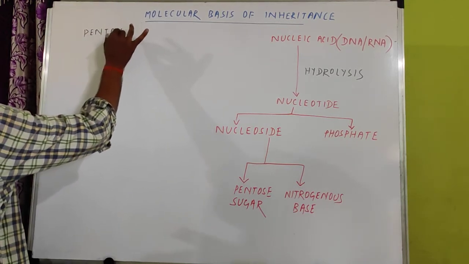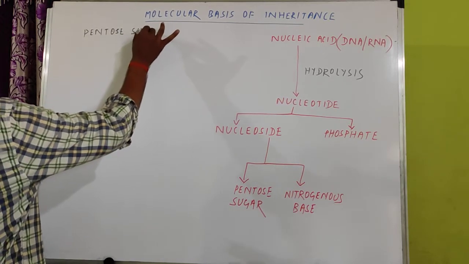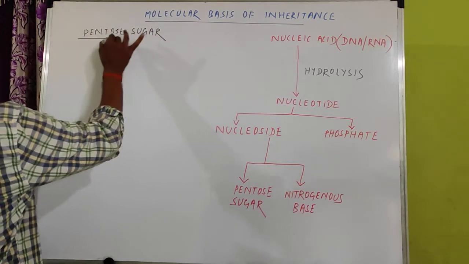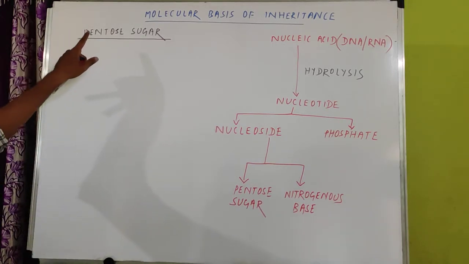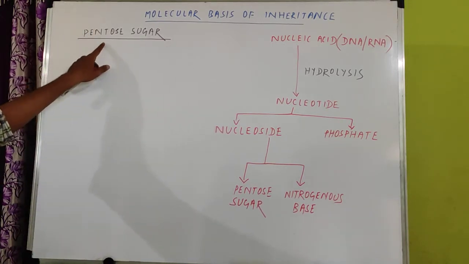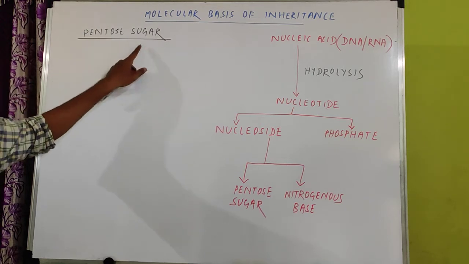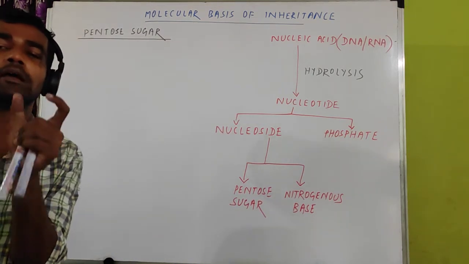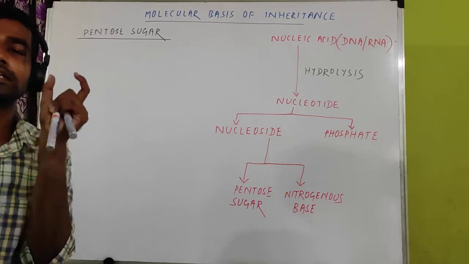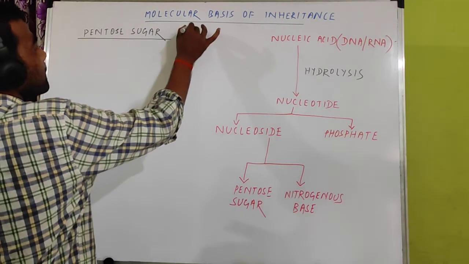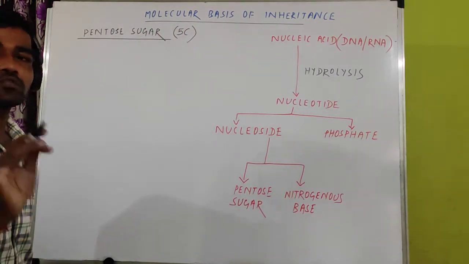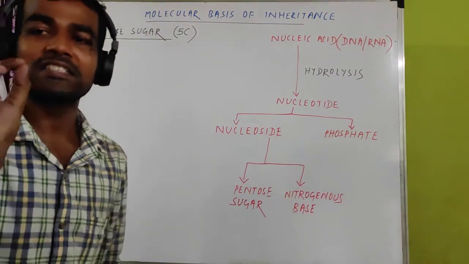Pentose sugar. So what is the meaning of pentose sugar? Listen carefully. Pentose sugar means sugar which is made of 5 carbon. 5 carbon containing sugar is known as a pentose sugar. This is a question.